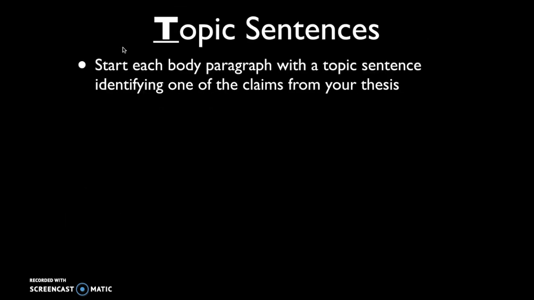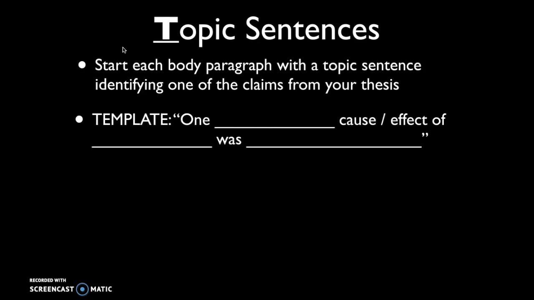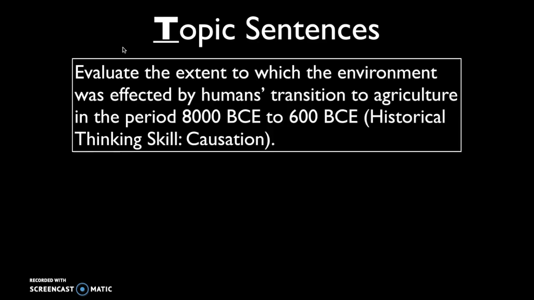So let's start with the topic sentences. Topic sentences should identify one of the various claims from your thesis. So there's a template for this. Again, if there's a theme, you should focus on what theme, and then "one cause or effect of the event was effect A or cause A." So let's look at an example again.